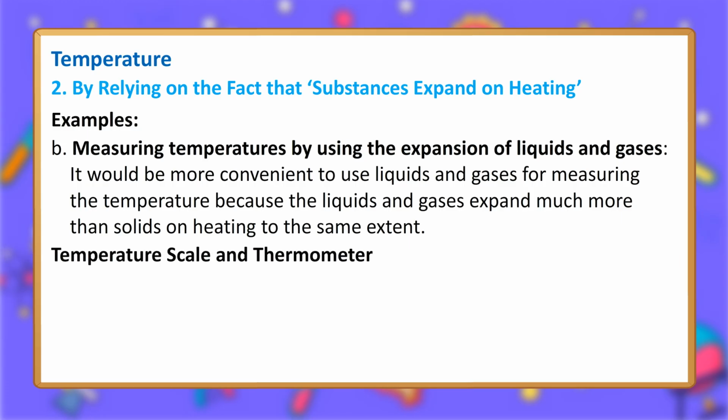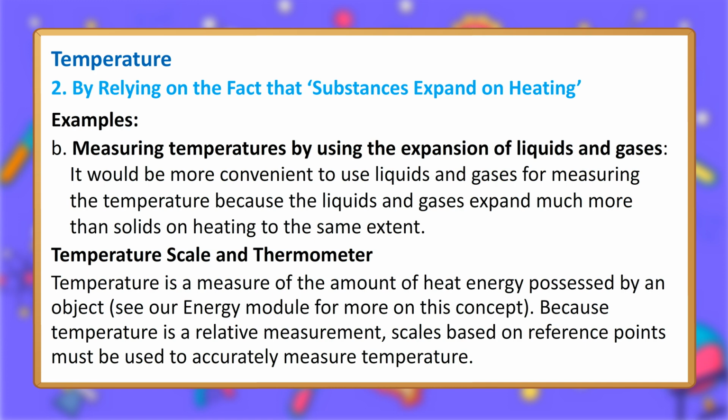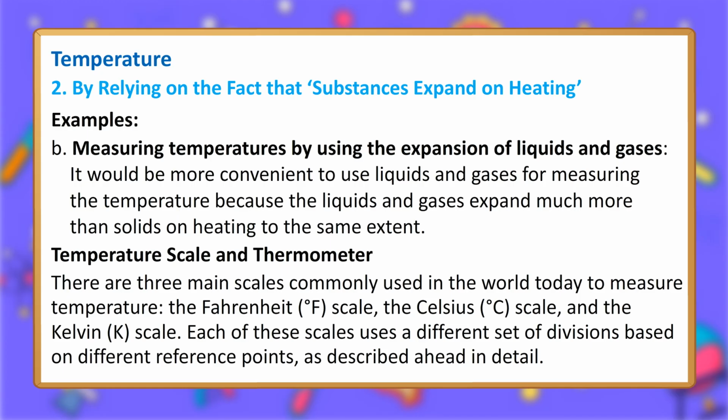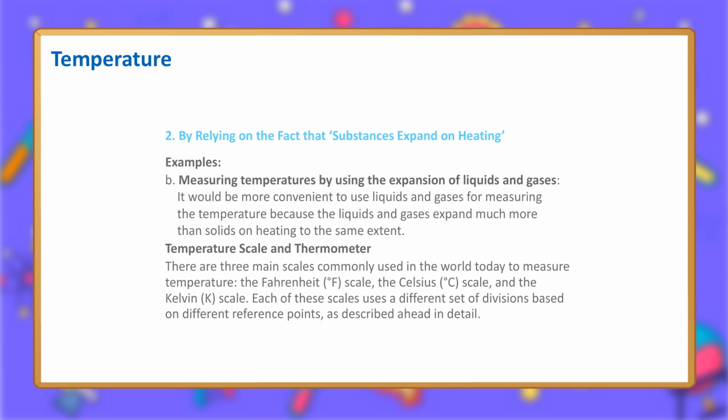Temperature scale and thermometer. Temperature is a measure of the amount of heat energy possessed by an object. See our energy module for more on this concept. Because temperature is a relative measurement, scales based on reference points must be used to accurately measure temperature. There are three main scales commonly used in the world today to measure temperature: the Fahrenheit, degree Fahrenheit, scale, the Celsius, degree Celsius, scale, and the Kelvin, K, scale. Each of these scales uses a different set of divisions based on different reference points, as described ahead in detail.